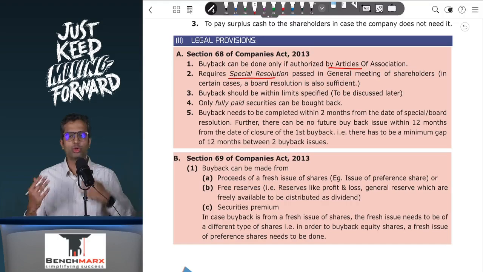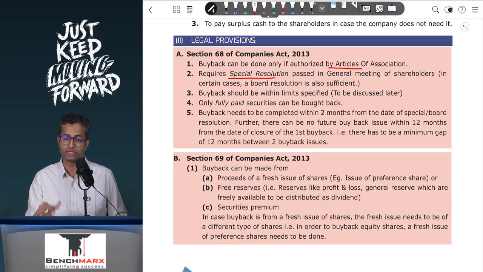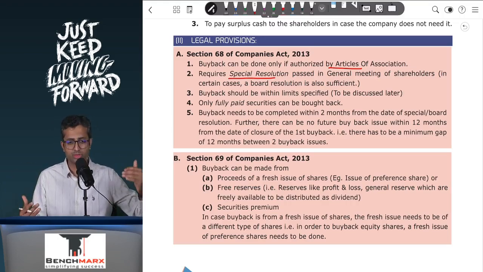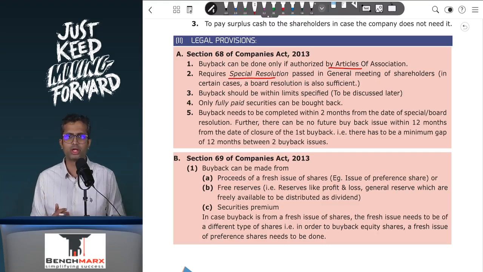Third, when you look at buyback, remember you can buy back only fully paid shares. Partly paid up shares cannot be bought back, and hence if there's a question where partly paid shares are to be bought back, there would be a hidden adjustment where you first need to convert them into fully paid up shares and then go ahead and do the buyback. So it should be within the limits. We will discuss these limits, and only fully paid shares can be bought back.